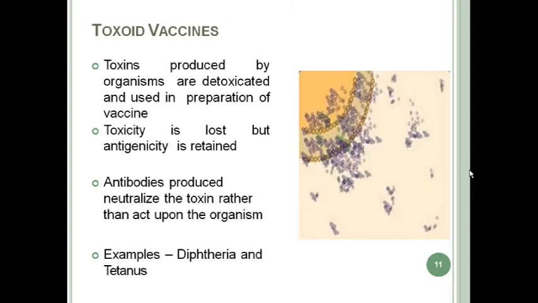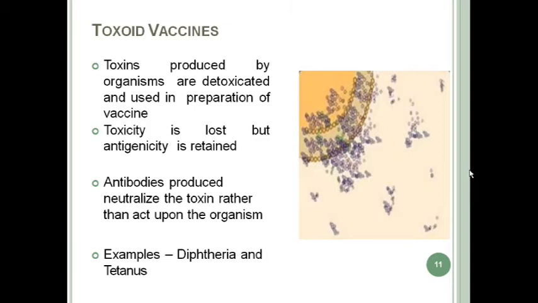So when we administer toxoid vaccines, antibodies are produced against that toxoid, not against the organism. When actual infection occurs, these antibodies will neutralize the toxins produced by the organism. They will not act against the organism, but against the toxin produced by the organism.